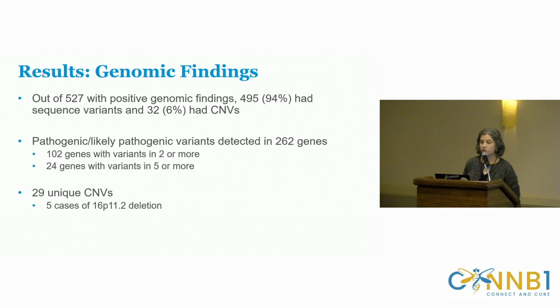Although we will say that 102 genes had 2 or more cases, and there were actually 24 genes that had 5 or more cases. So there really were a handful of genes that had a bigger signal than the others. And then we found 29 unique copy number variants, including quite a few of the 16p11.2 deletion, which previously in research we found has been associated pretty significantly with motor speech disorders, so no surprise.